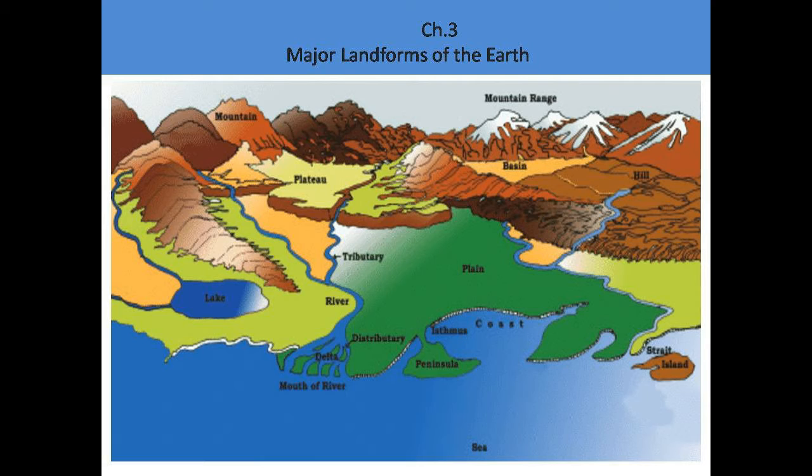In a nutshell, the Earth's surface has a variety of features, and all these features play an important role in sustaining life on Earth. For example, flat low-lying areas are suitable for agriculture, while hill slopes support vineyards and orchards.